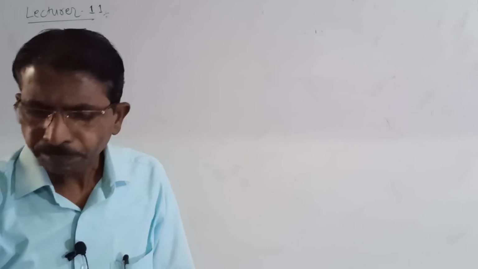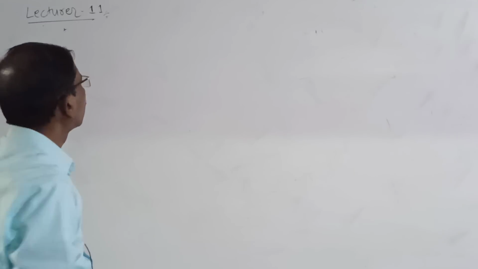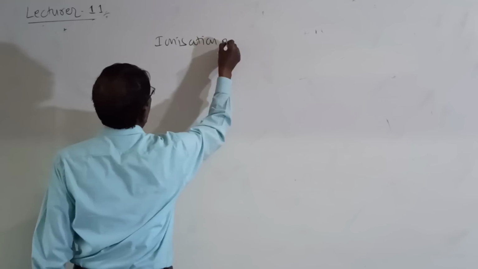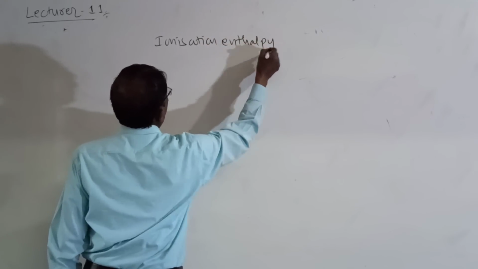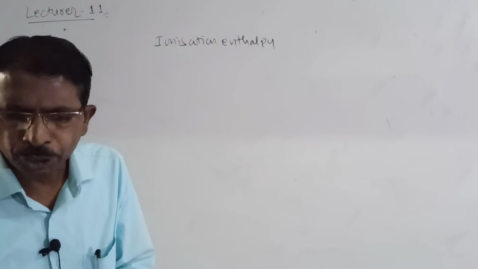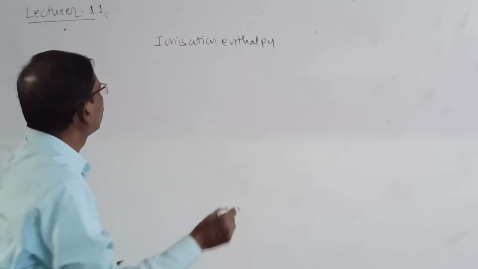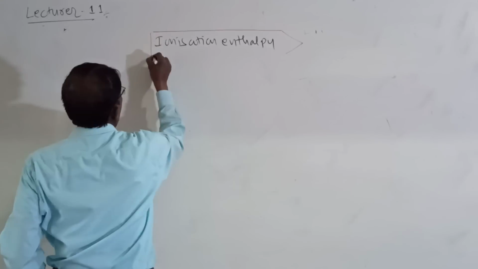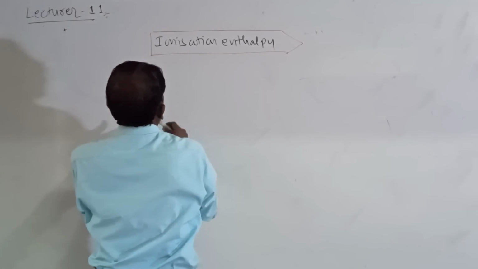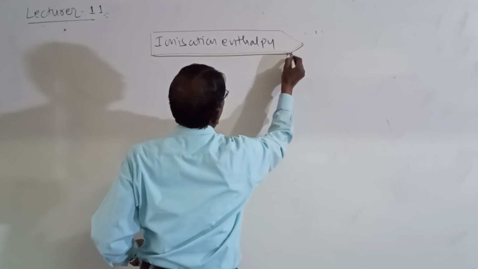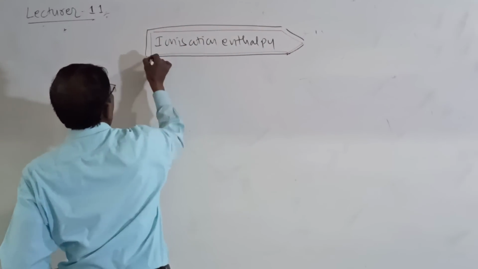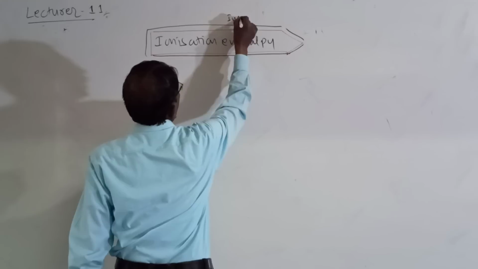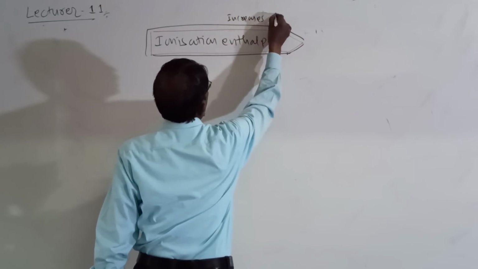First you write ionization enthalpy. Look here students, ionization enthalpy increases along the period. This direction means increases.